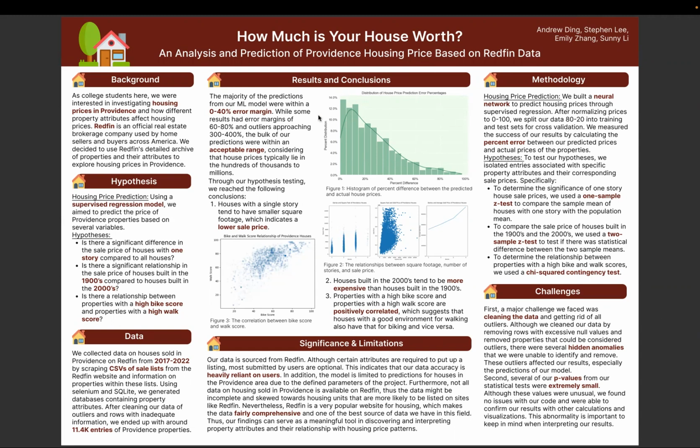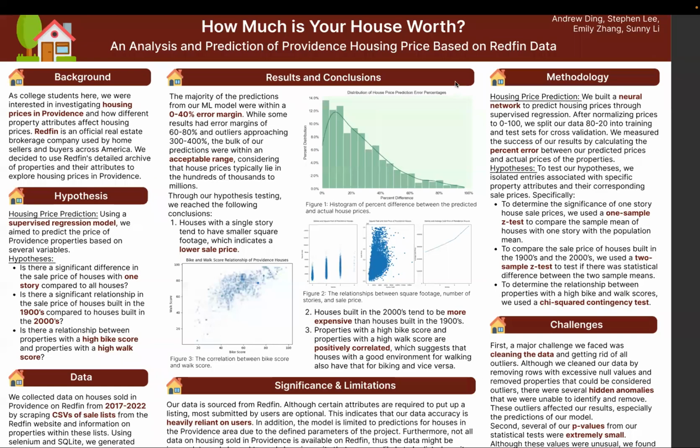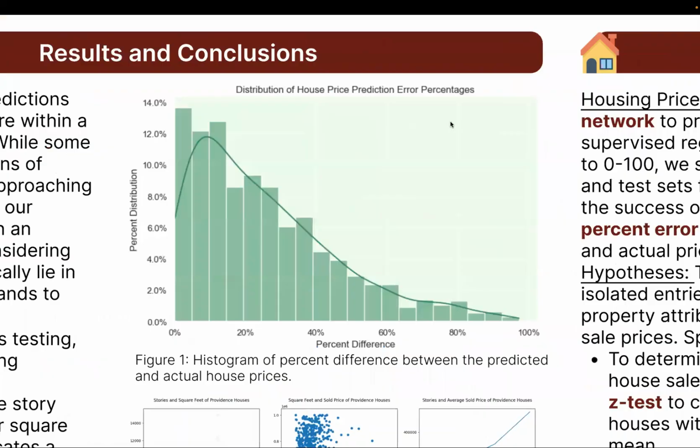If we look closely, we'll see that there is on the x-axis a percent difference and on the y-axis a percent distribution. This graph shows on average the percent difference that the predictions were off by.